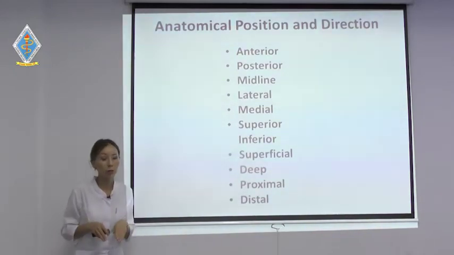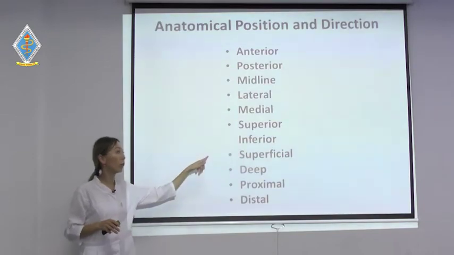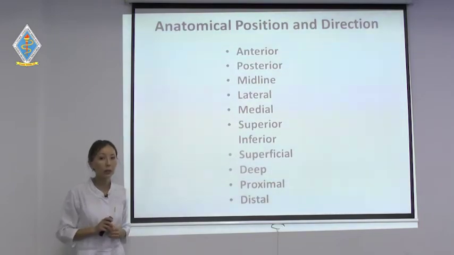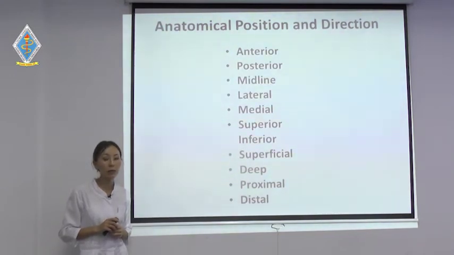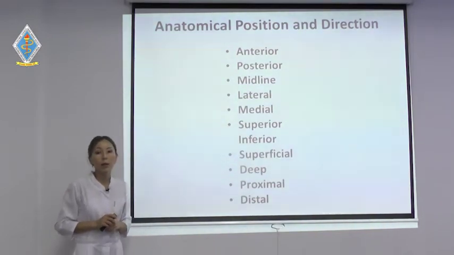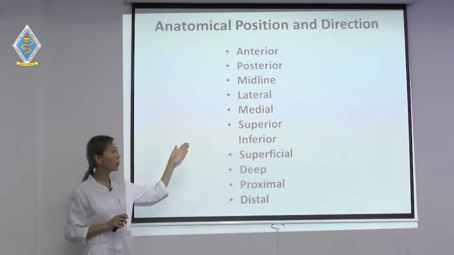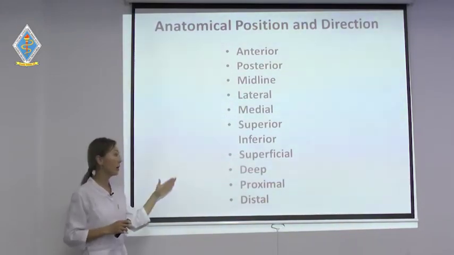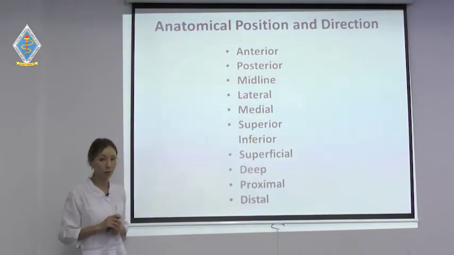Inferior means down. Here we also have a synonym for inferior, it's caudal. You can say the abdominal cavity is located inferior to the thoracic cavity, or the abdominal cavity is located caudal to the thoracic cavity. Next, superficial. You should know the difference between superior and superficial, guys: superior is upper, superficial is on the surface.